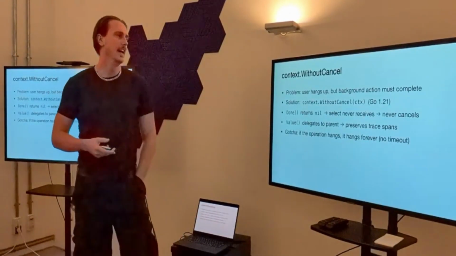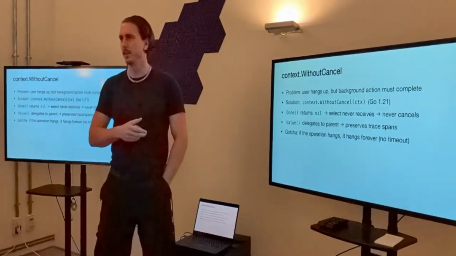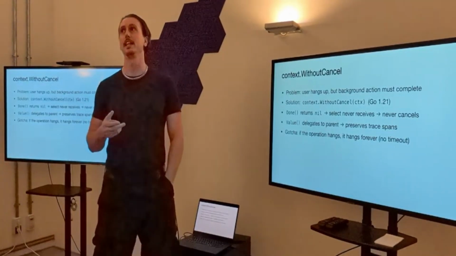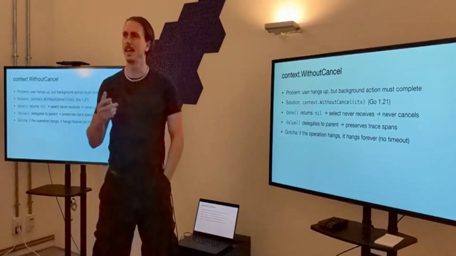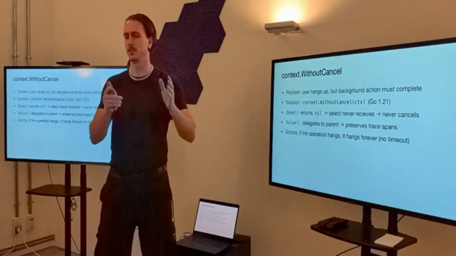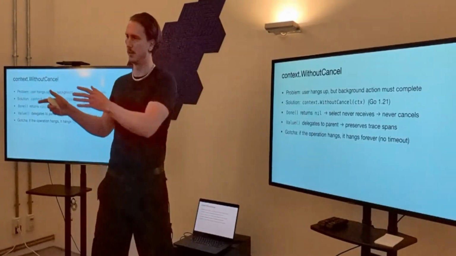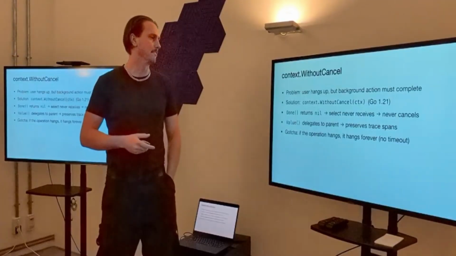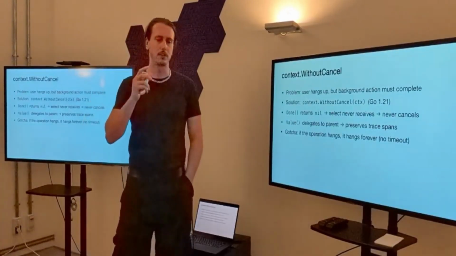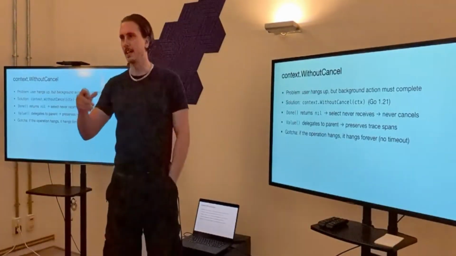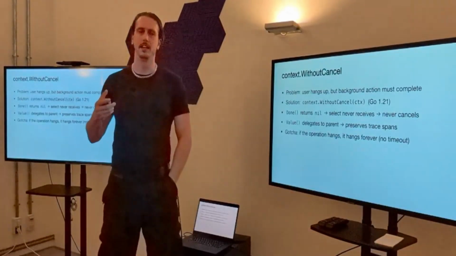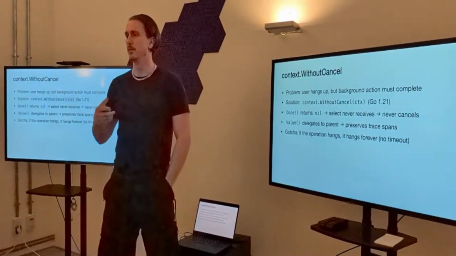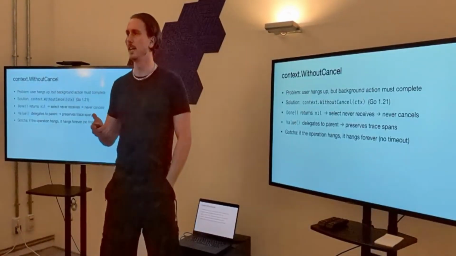Context without cancel. Because all of our work is highly asynchronous, there are some things that we need to be very careful about, whether work will be cancelled at the end of the turn. So we have turns for the user, the bot, sometimes bot, user, bot, these things. We create a context for each turn so that we can clean up the resources afterwards. But there is some work that we want to persist and continue to do even if the turn ends.